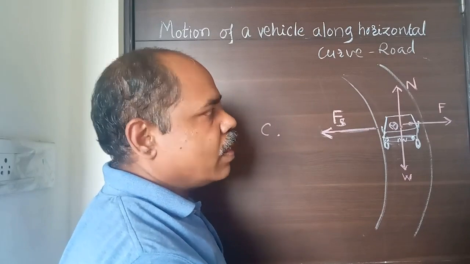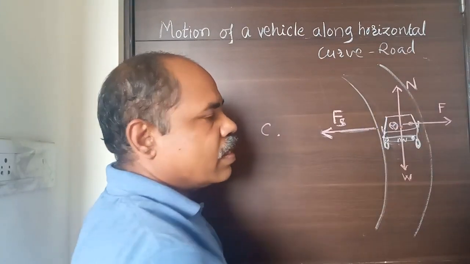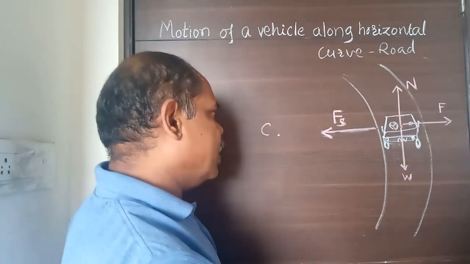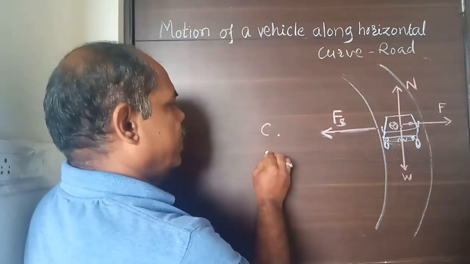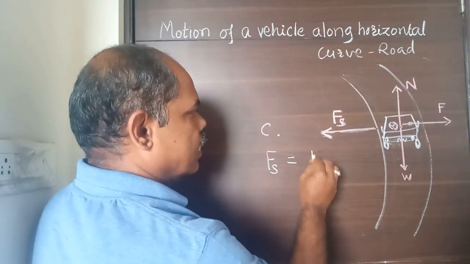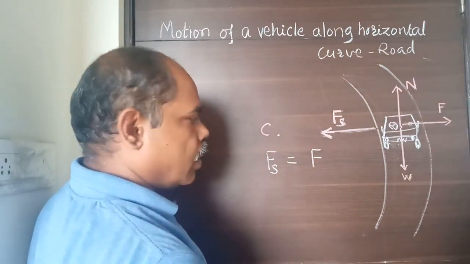But let us consider that the speed of the vehicle is less than a certain speed limit so that it is safe. In that case, we can say that this Fs, force of friction, balances the centrifugal force.